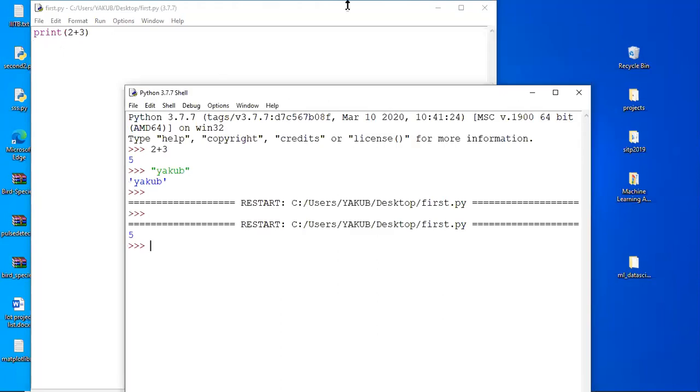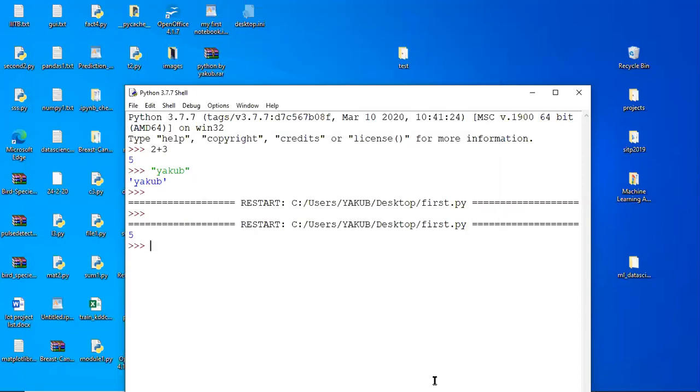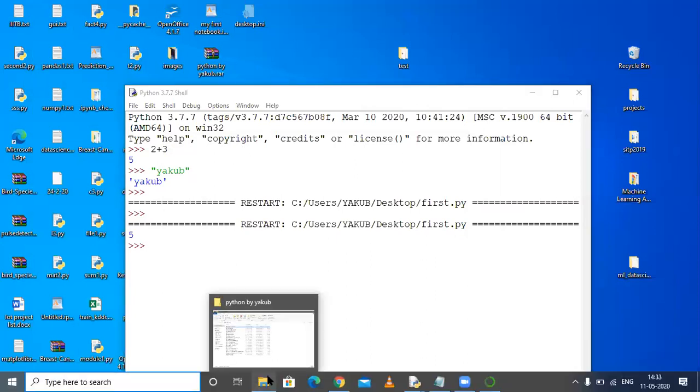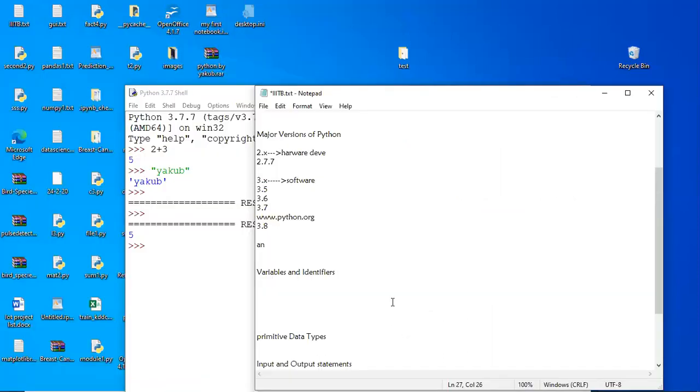If you want to work with any platform, you can use any platform for basic programming. But for data science and machine learning, it is better to go with Anaconda only. Here we have a lot of options, which we will discuss in the future classes. In today's class, first we need to discuss the keywords.